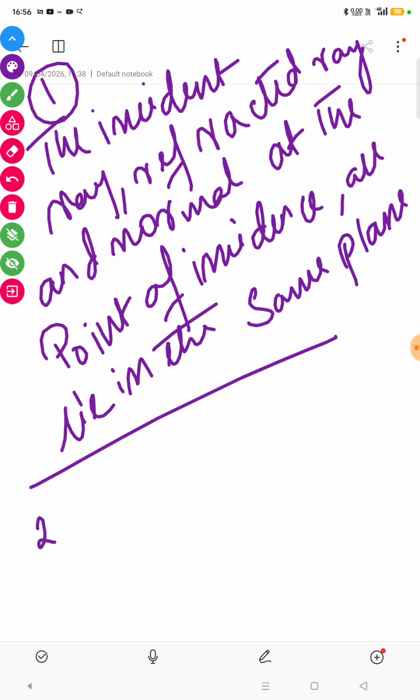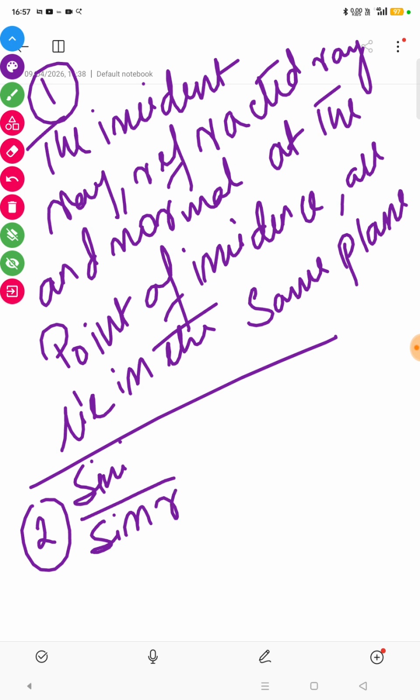What is the second law of refraction? For a given pair of media, the ratio of sine of angle I to the sine of angle R is always constant.